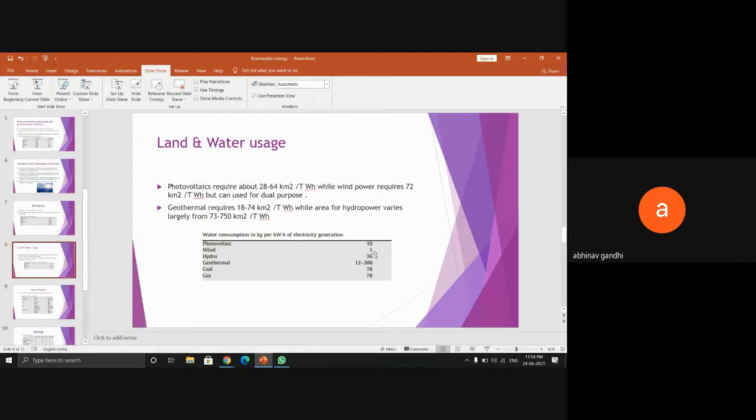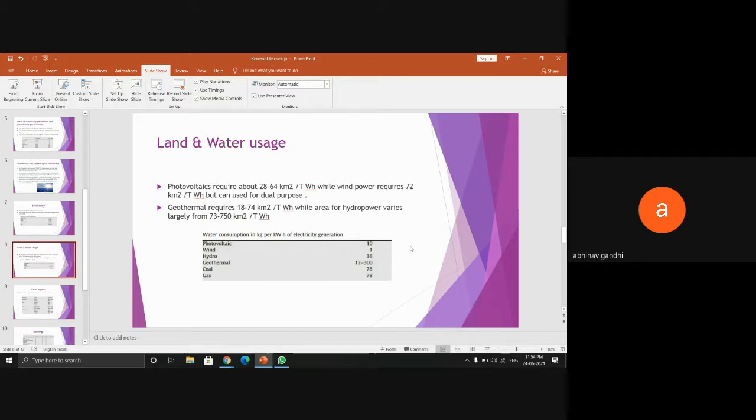And for water, the most efficient energy generation technology for water consumption is wind, as it requires the least water, and that is required for manufacturing.